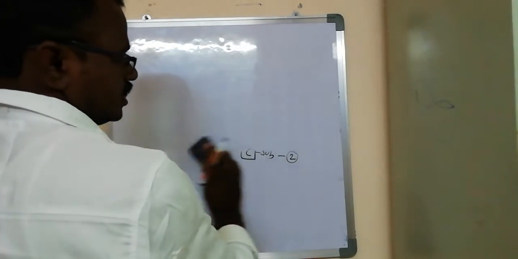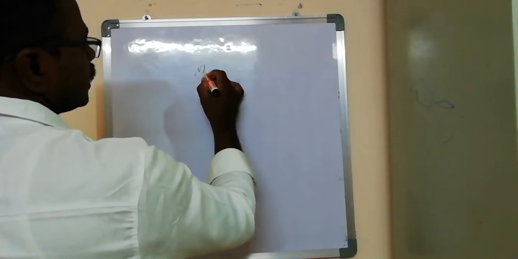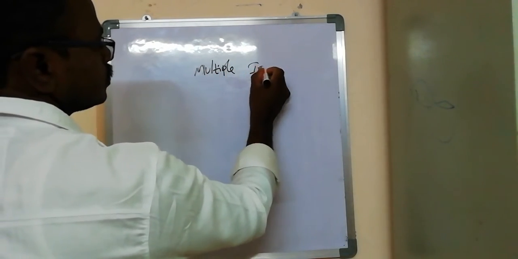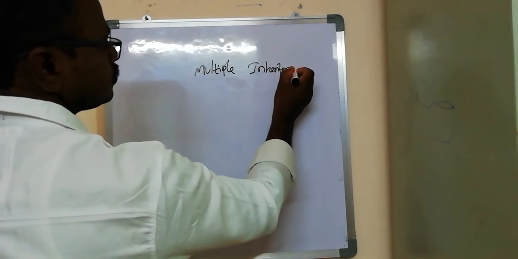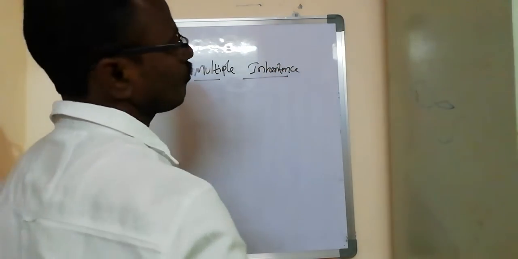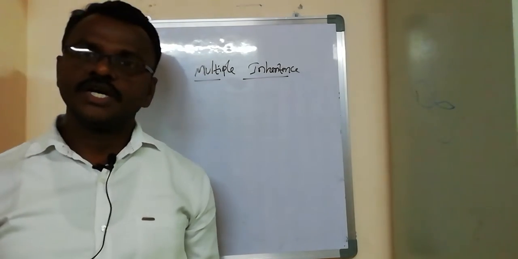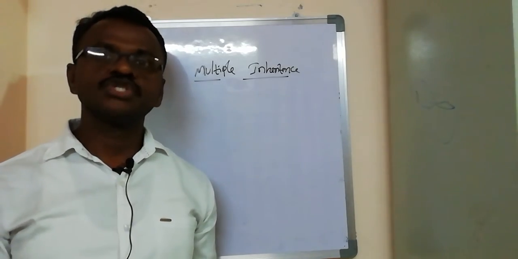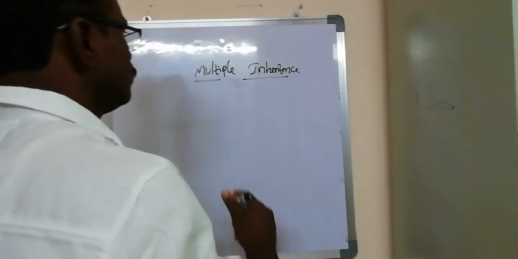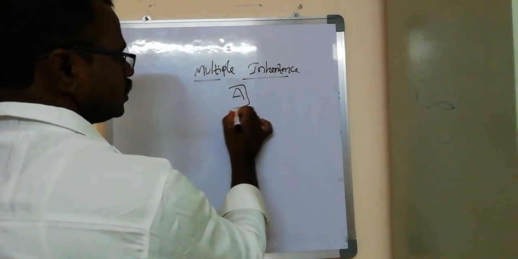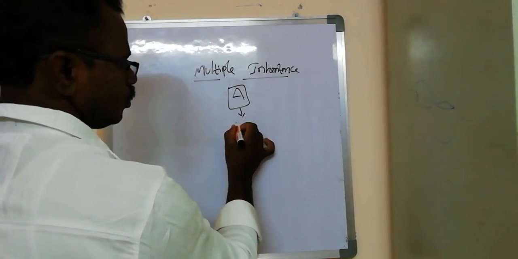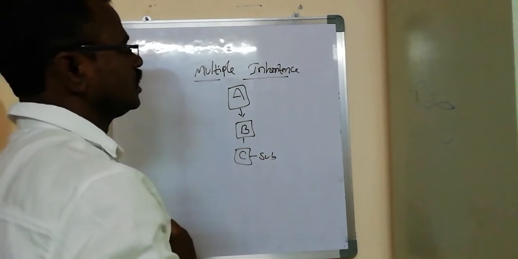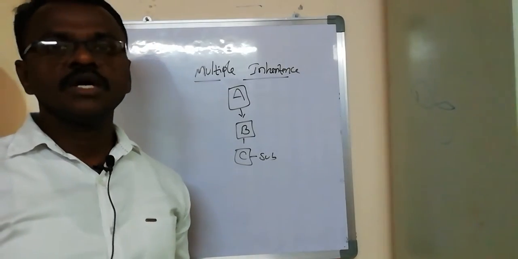multiple inheritance. The next concept is multiple inheritance. This inheritance can contain more than one superclass, but only one subclass. See, more than one superclass in this structure, only one subclass. This structure is multiple inheritance.